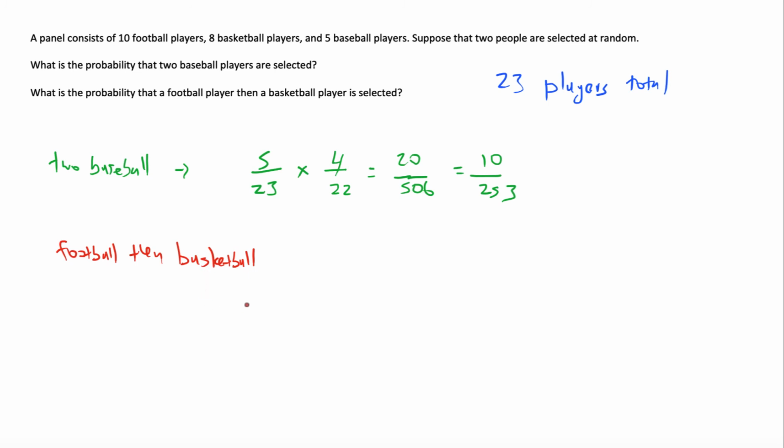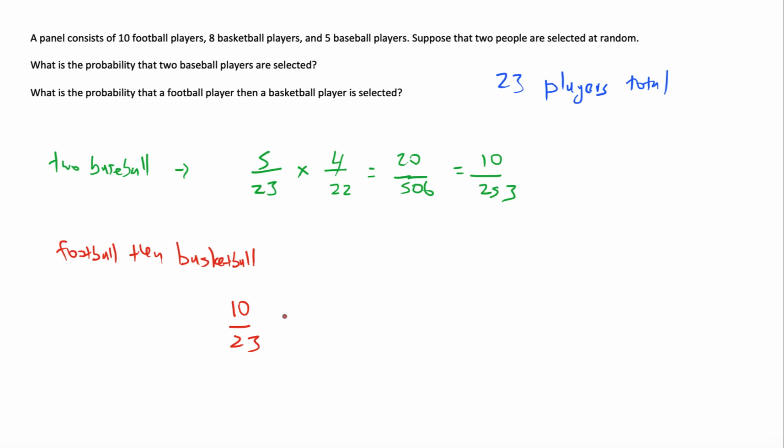So then what is the probability that the first person picked is a football player? Well, there's 10 football players, so that's going to be 10 out of 23. You can imagine there's 23 names in a hat, or 23 different objects. So the probability that you're going to select a football player is 10 football players out of the 23 people total.